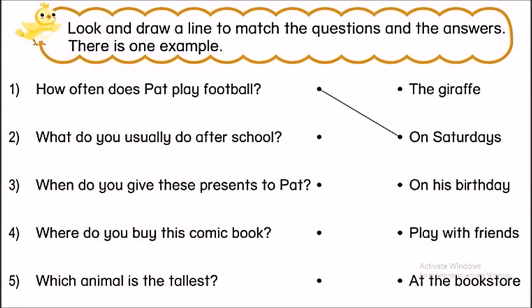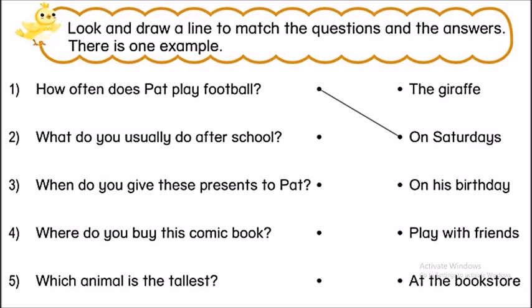Look and draw a line to match the questions and the answers. There is one example. Now look at number 1. How often does Pat play football? And the correct answer is on Saturdays. Câu hỏi bắt đầu bằng how often, có nghĩa là bạn Pat có thường chơi bóng đá hay là không? Thì câu trả lời của chúng ta sẽ là on Saturdays, vào các ngày thứ Bảy. Okay, let's complete the exercise first. Now have you finished? Okay, we will check.